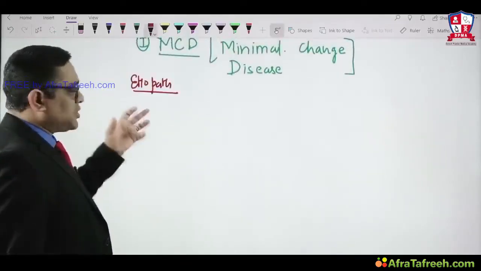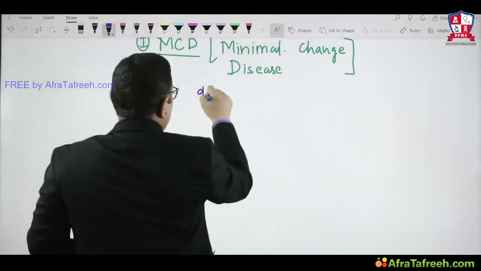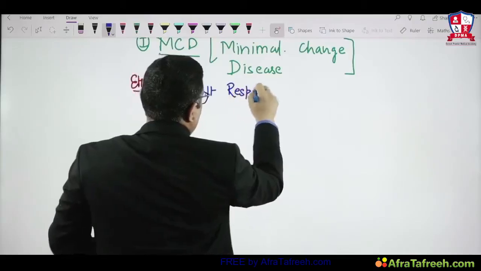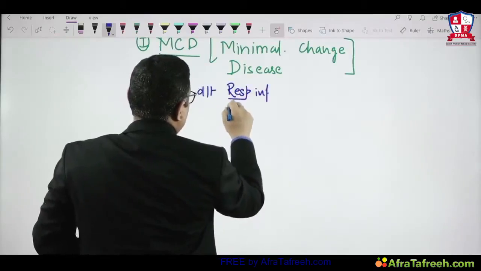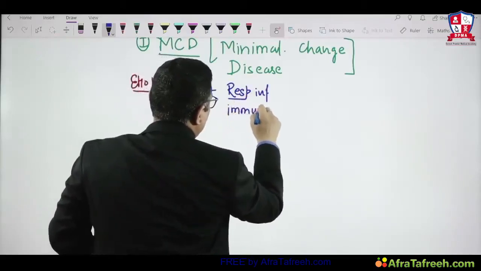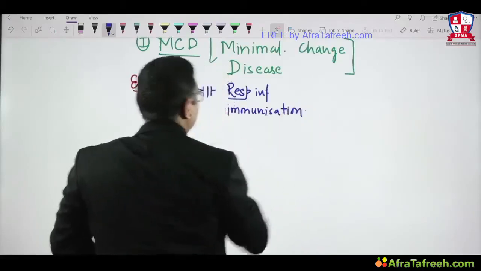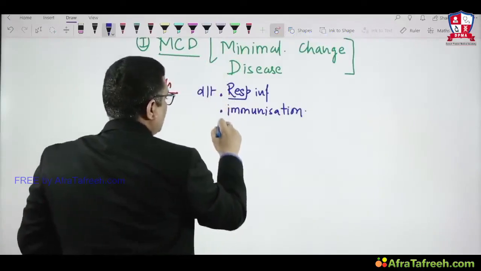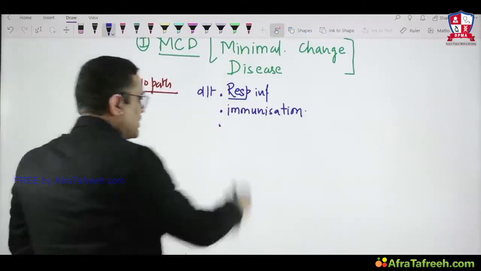So what is the etiopathogenesis of nephrotic syndrome? Nephrotic syndrome can be secondary to respiratory infections. This can be secondary to immunization in the pediatric age group, so we should ask for a history of immunization. And it can occur secondary to lymphomas also.